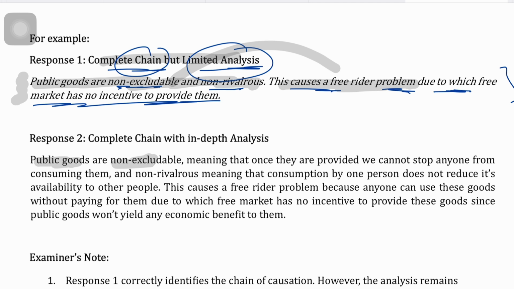And now look at response 2. Public goods are non-excludable, meaning that once they are provided, we cannot stop anyone from consuming them. And they're non-rival risks, meaning that consumption by one person does not reduce the availability or the utility for other people. Then it says this causes the free rider problem, but why? This is also mentioned. Because anyone can use these goods without paying for them, due to which the free market has no incentive to provide these goods, since public goods won't yield any economic benefits to them. This is the complete chain.